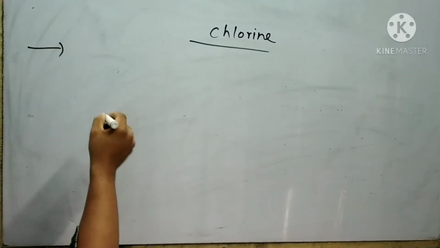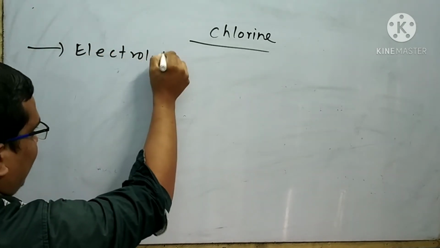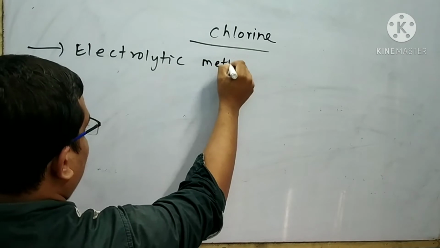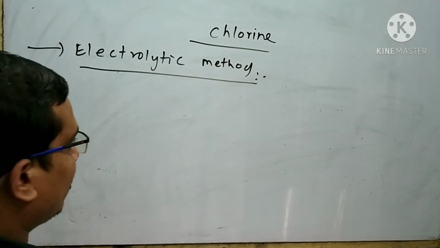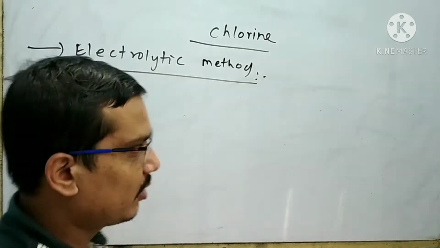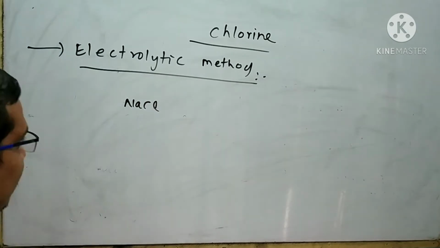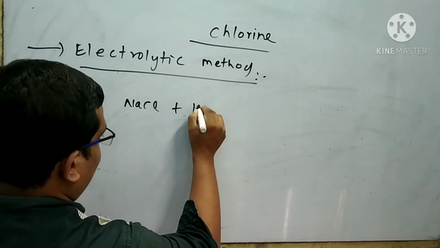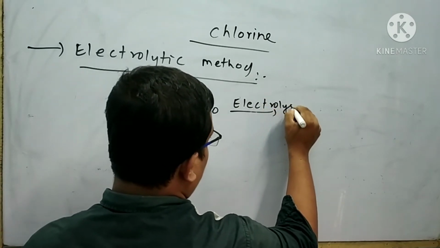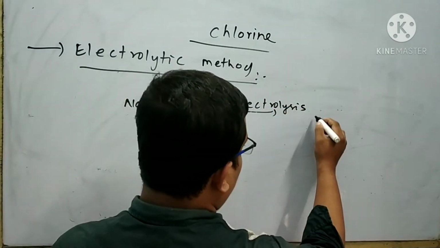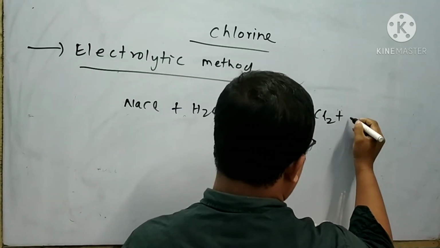Next method of preparation for chlorine is the electrolytic method. That means this method is based upon electrolysis of a chloride salt. Suppose I will take sodium chloride solution.